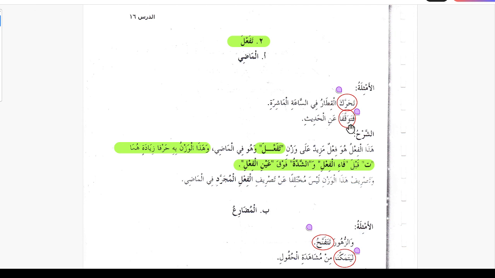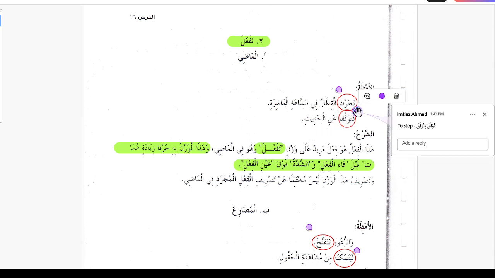Here is another example. Fatawakkafa anil hadisi. So this is the verb tawakkafa. I have a typo here, so it is tawakkafa yatawakkafu, to stop.